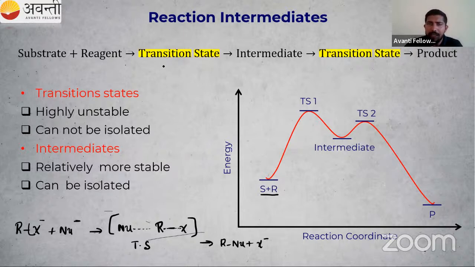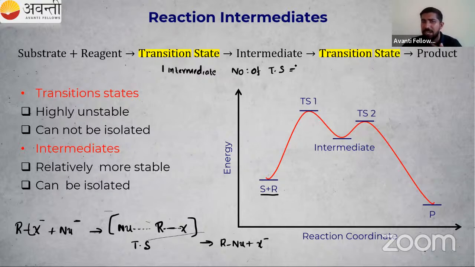Okay, so how to find the number of transition states? Suppose in a reaction there is one intermediate. The number of transition states is 1 plus the number of intermediates.